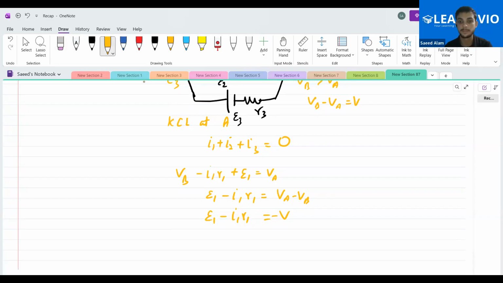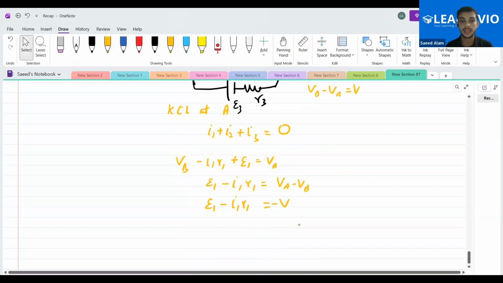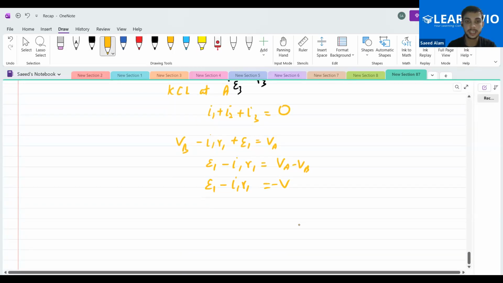Yes or no? VB is at higher potential. Okay, and similarly, if we apply the same for the second one, what we'll get? VB minus I2 into R2 plus E2 will be equal to VA.